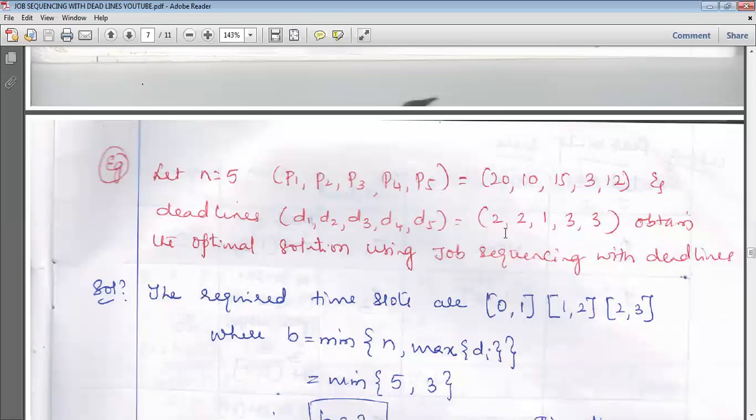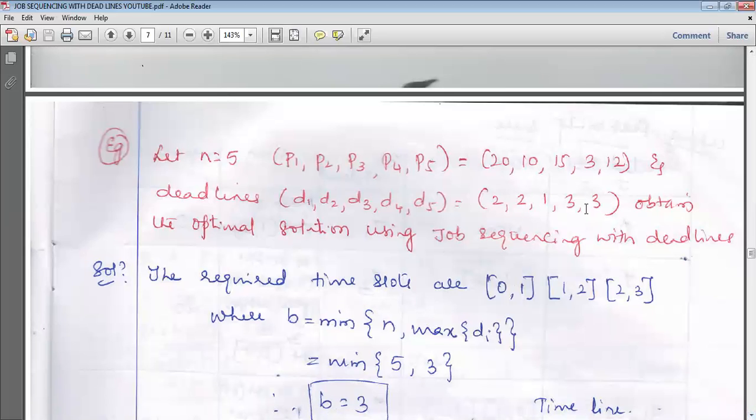Assume that the deadlines are given in hours: 2 hours, 2 hours, 1 hour, 3 hours, 3 hours. Obtain the optimal solution using job sequencing with deadlines. So we need to check the required time slot. How much time slot is required? Always remember that you check this given column. What is the maximum time slot here? 3 hours is the maximum time slot.